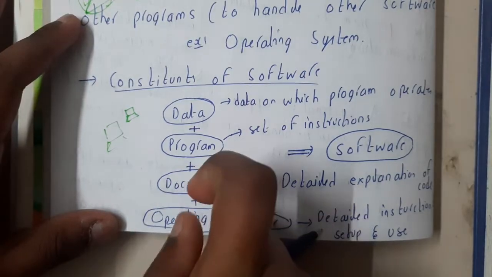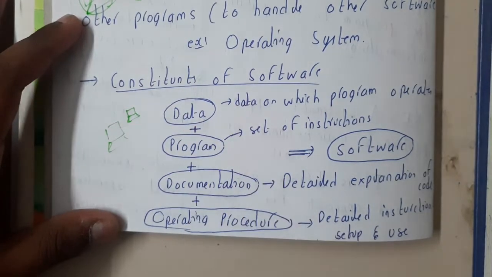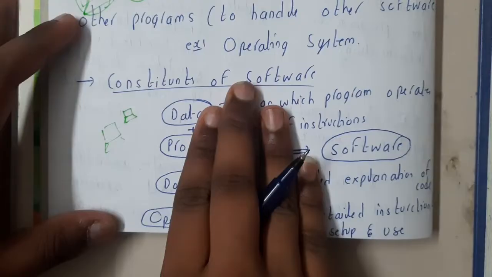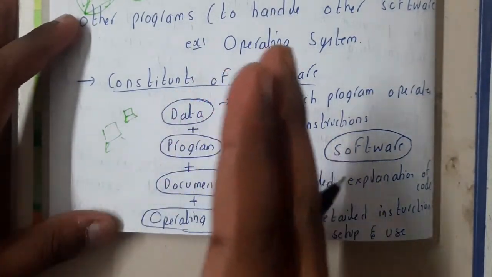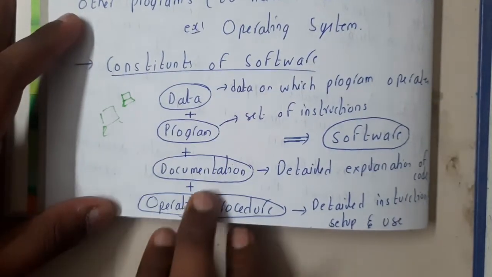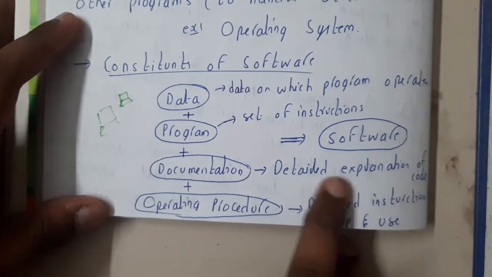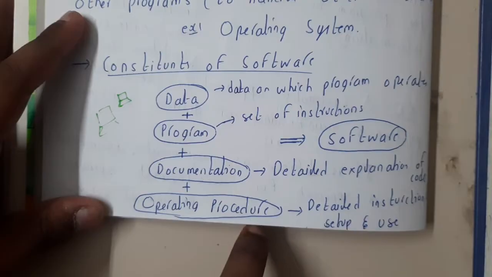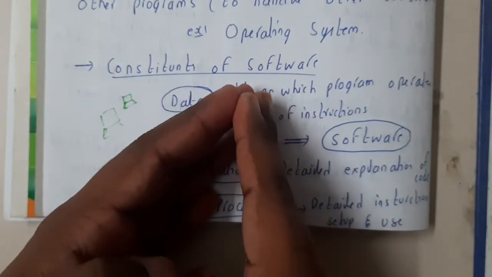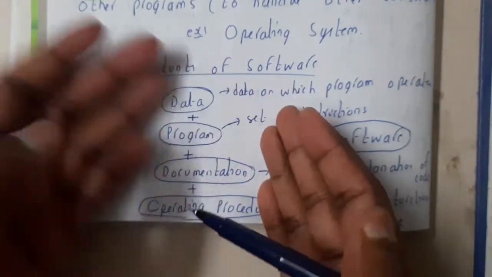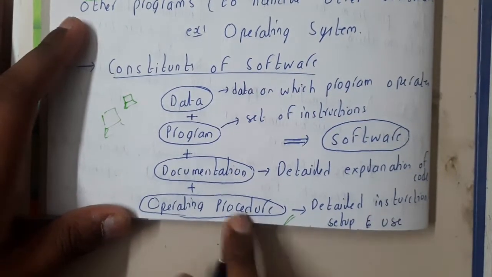Guys, I'm taking a small example, but in real time you'll be having a huge project, like a web-based application for a college or a learning management system or something like that. So you'll be doing documentation like that, that is nothing but detailed explanation, and the operating procedure. Operating procedure is nothing but, whenever you buy a product, you'll be getting the product manual and all those things, right? So those all come under this. Operating procedure is nothing but detailed instructions and step-by-step usage.